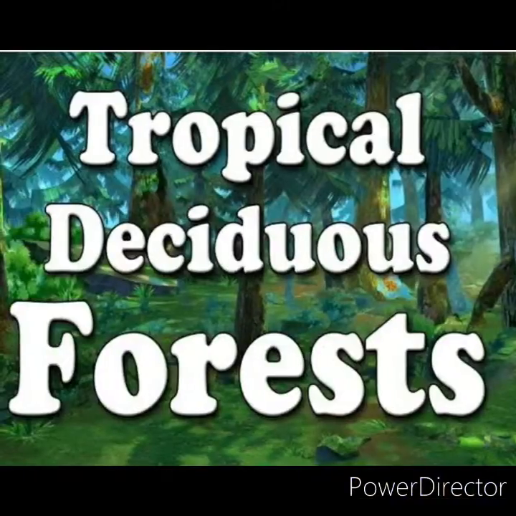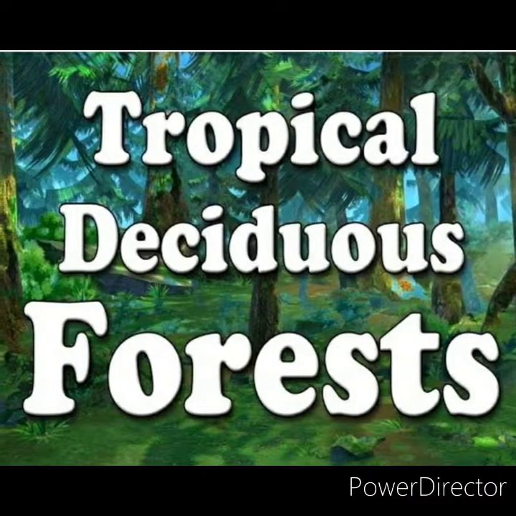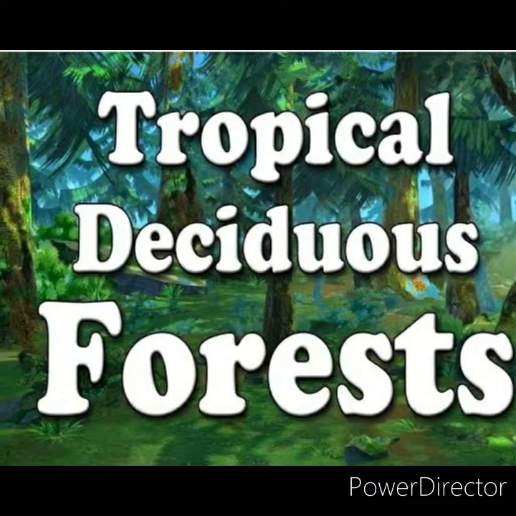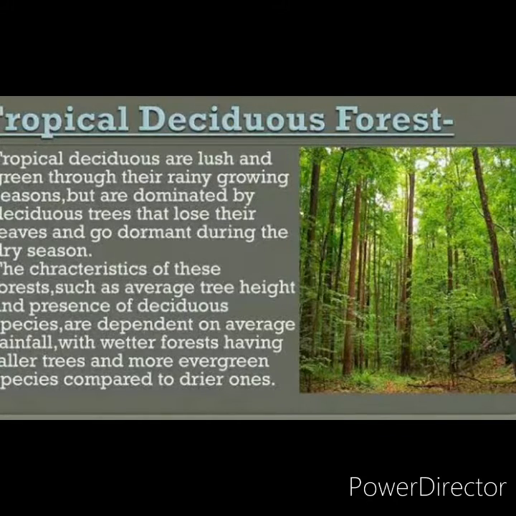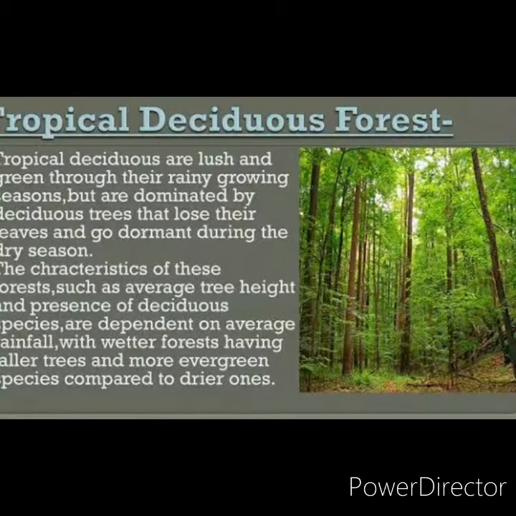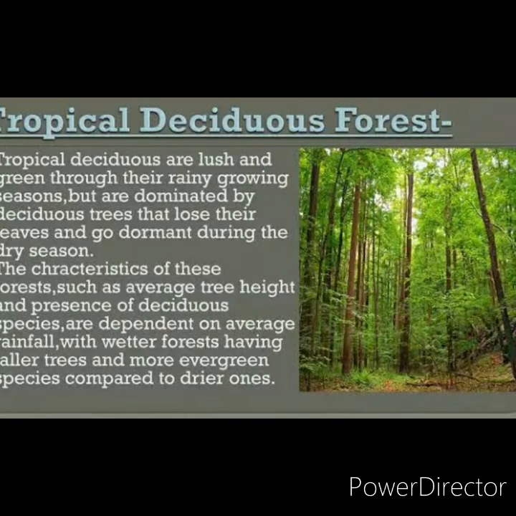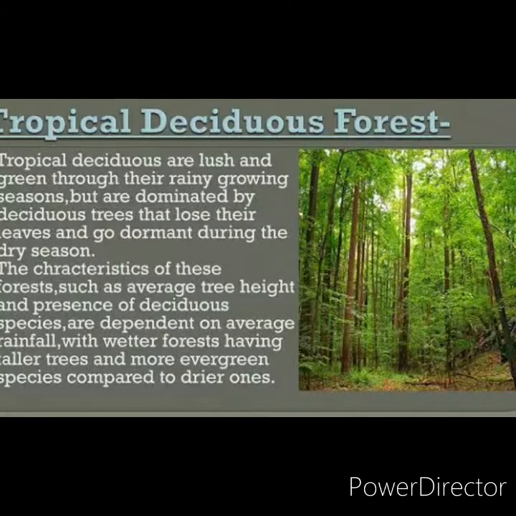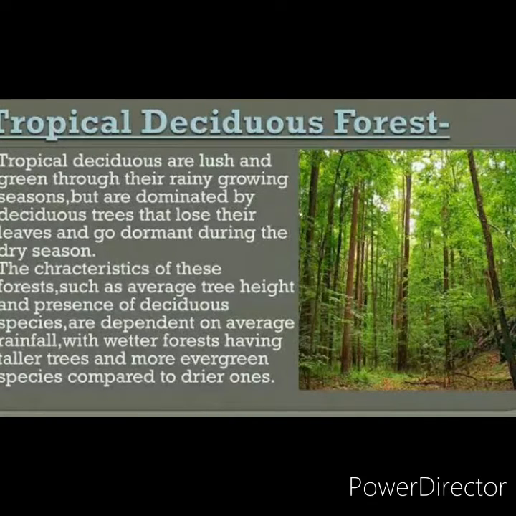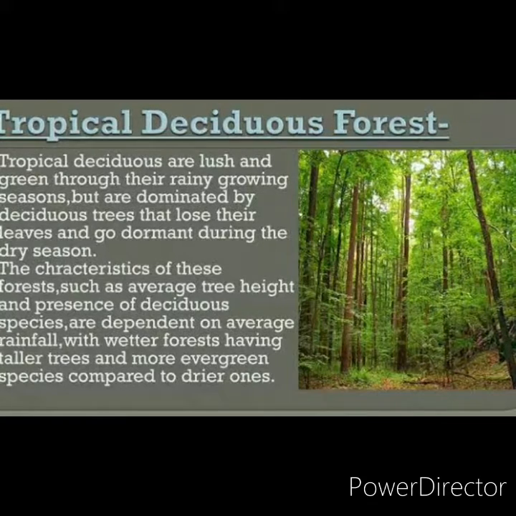Next, you are going to learn about the tropical deciduous forest. These are found in areas with 100 to 200 centimeter rainfall. The tropical deciduous forest is otherwise called the monsoon forest. What is the difference between these two types of forest, the evergreen forest and the deciduous forest?